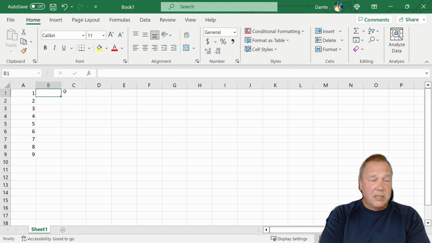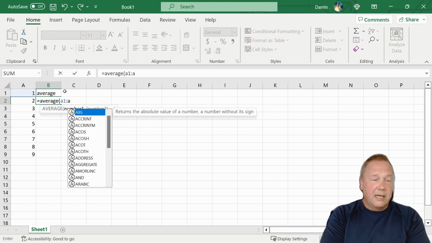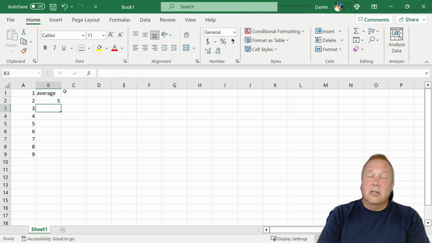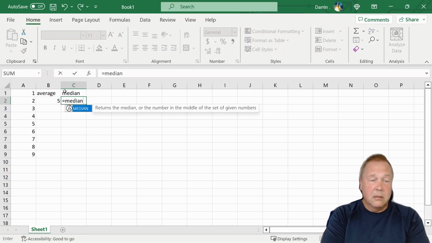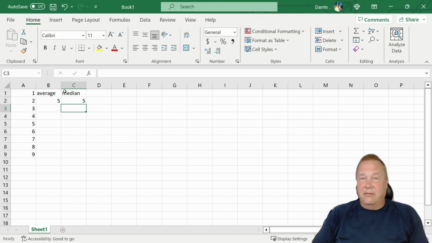First one here is going to be average. So if we do average of A1, A9, is 5. And if you looked at that, you could probably tell that. The other function is median. So if we do the median of A1 to A9, that one's also 5. And you're thinking, okay, so these are the same thing.